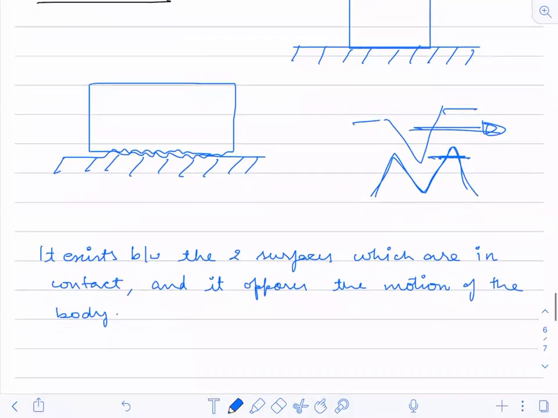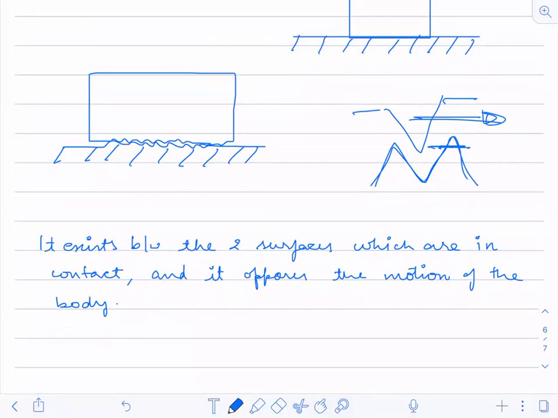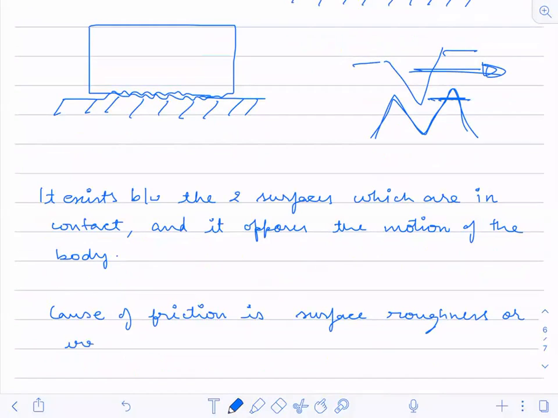What is the cause of friction? The cause of friction is surface roughness, or I can say irregularities. Okay, so this is the friction and its cause.